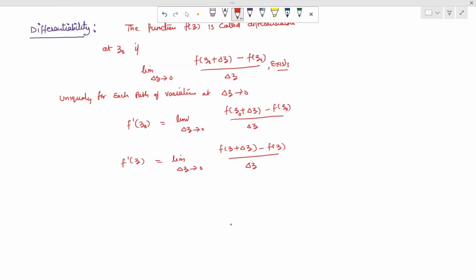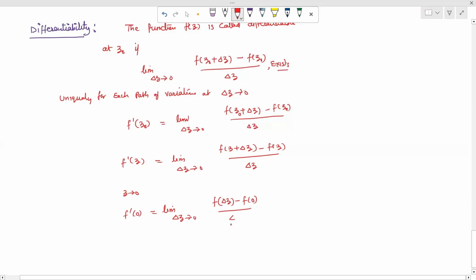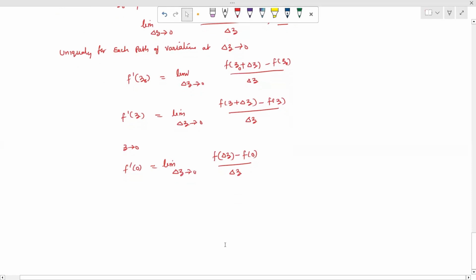When we put z0 as 0, we can write f dash 0 is equal to the limit as delta z tends to 0 of f(delta z) minus f(0) upon delta z. Now when delta z is replaced by z, this can be written as f dash 0 is equal to the limit as z tends to 0 of f(z) minus f(0) upon z.